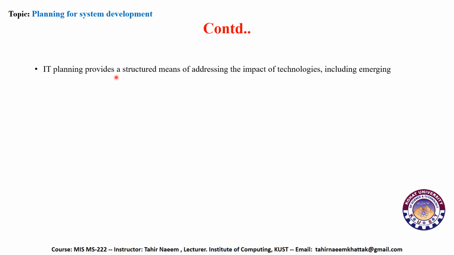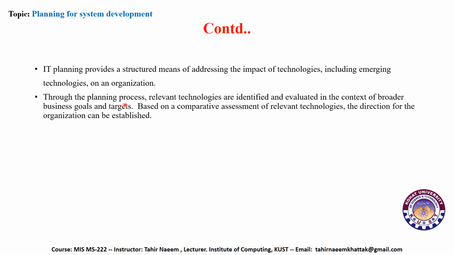IT planning provides a structured means of addressing the impact of technologies, including emerging technologies, on an organization. So whenever you plan for software development, you must be aware of the impact the technology has on the organization. Through the planning process, relevant technologies are identified and evaluated in the context of broader business goals and targets. Based on the comparative assessment of the relevant technology, the direction of the organization can be established.